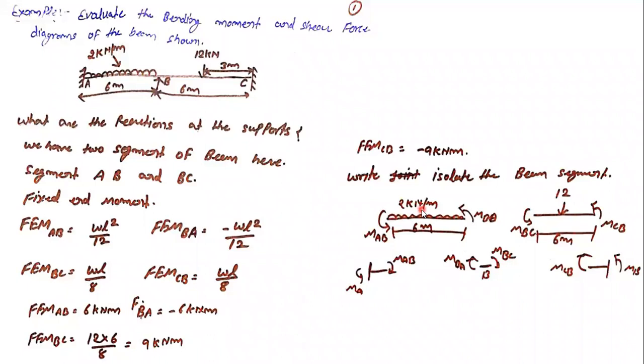So a 2 kilonewton load is there. There is a release which is MAB, and there is a release at the BA portion, and similarly for segment BC as well. So again, put them over the joints here. As it is a fixed end, there will already be a fixed moment applied. It is rotating in this direction. Obviously one is opposite to this, so MAB, and opposite to this there will be this one. Similar for that segment as well. So likewise, you can do it.